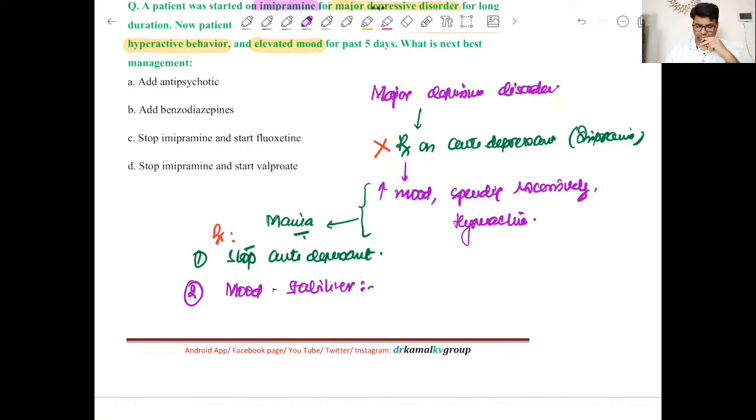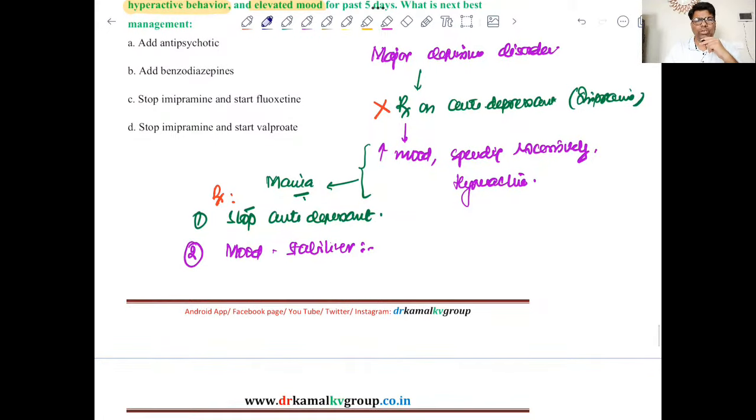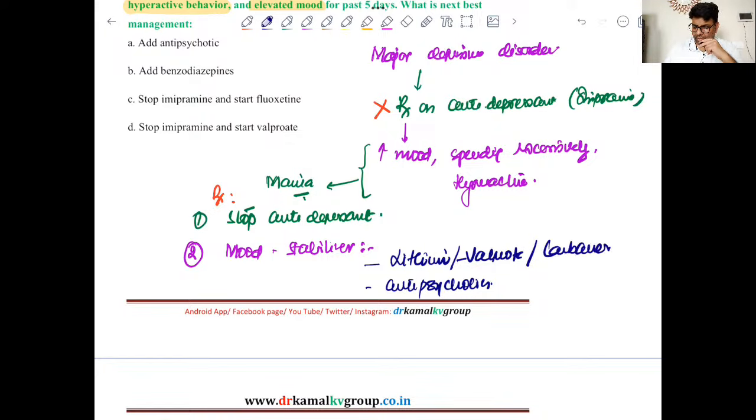Now what are the options we have whenever we are taking mood stabilizers? Either we can give lithium, right? Or we can give antipsychotics. So lithium we have, then we have valproate, and we have carbamazepine, right? So we have these options as mood stabilizers.